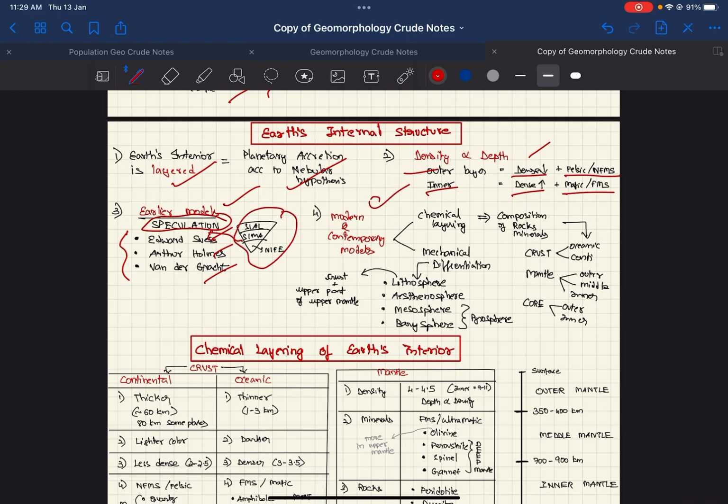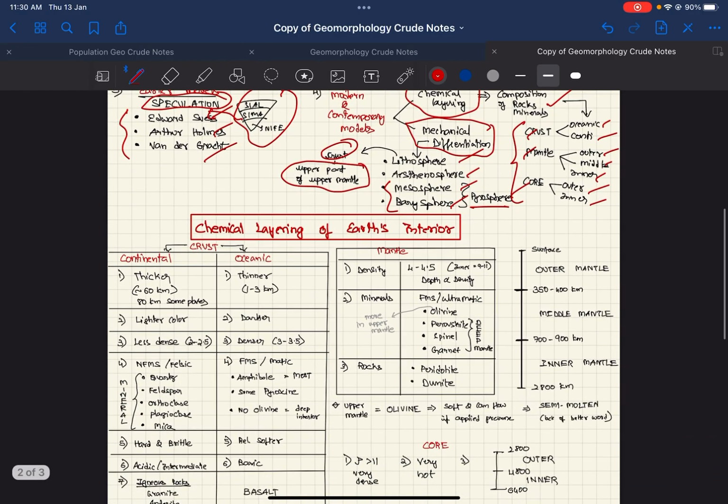Modern contemporary theories are of two types: chemical layering and mechanical differentiation. Chemical layering talks about the composition of rock minerals and gives three layers: crust, mantle, and core. And they have oceanic crust and continental crust, outer, middle, and inner mantle, and outer and inner cores. According to mechanical differentiation, we have lithosphere, asthenosphere, mesosphere, and barosphere. These two together are called pyrosphere. Lithosphere is made up of crust and the upper part of the upper mantle.